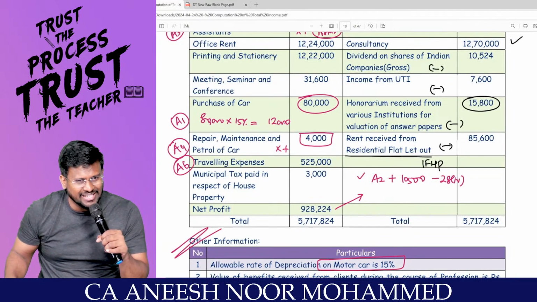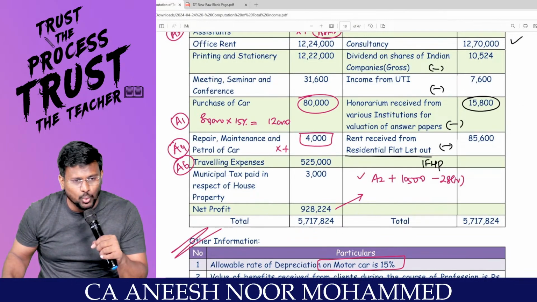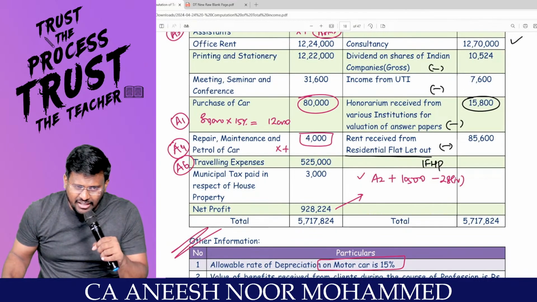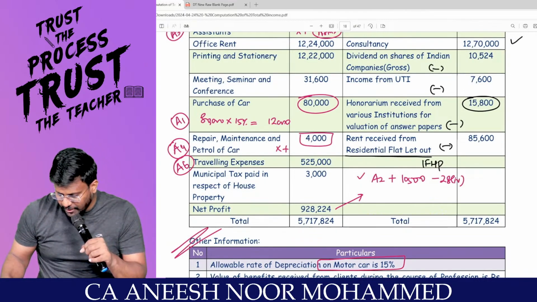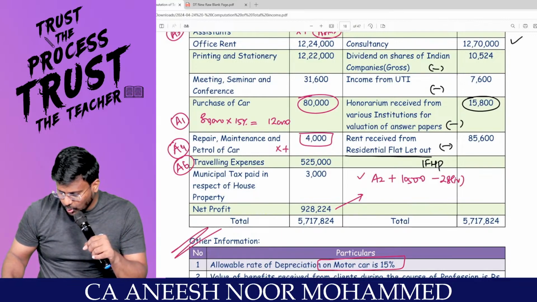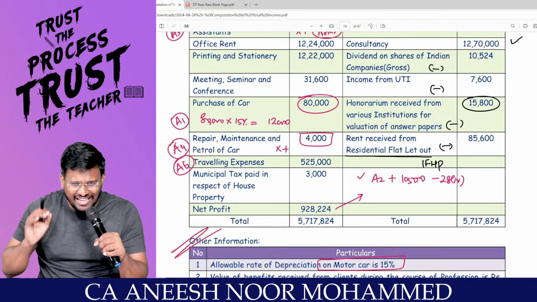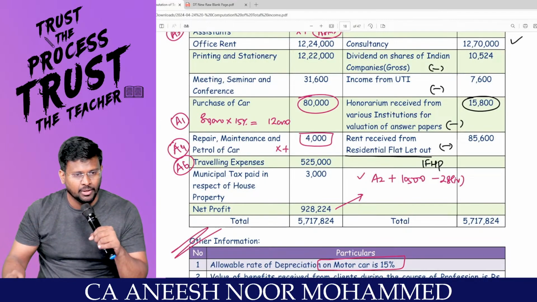85,600. Can we take it as GAV? Less LT bar MT paid by the owner, 3,000. That means 82,600. Standard deduction, how much percent? 30%. That means 24,780. Balance 57,820. Is there any IOBC in the question? No, sir.